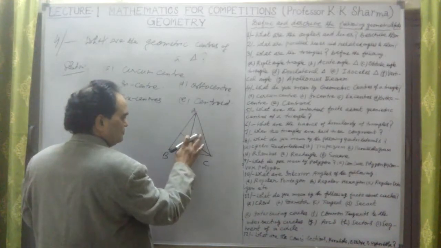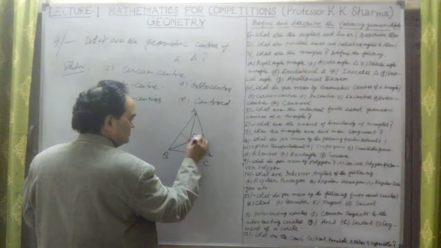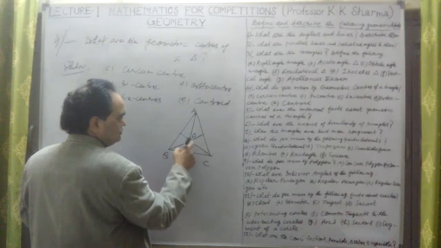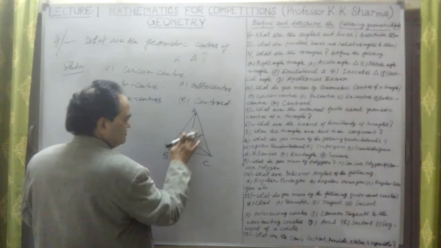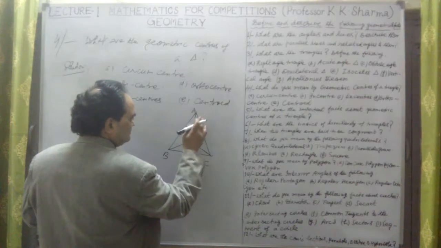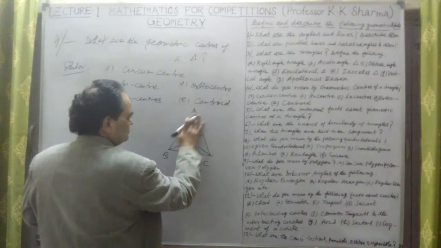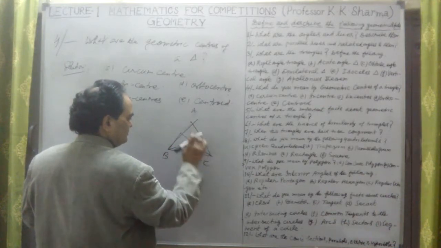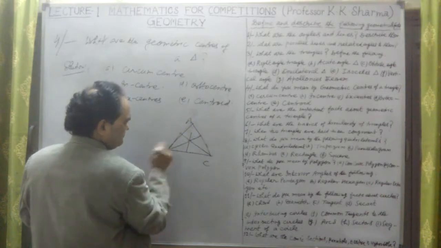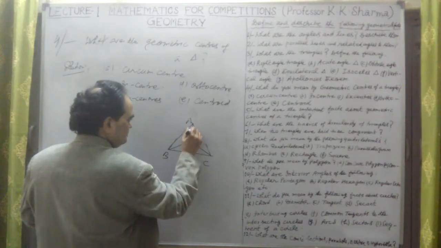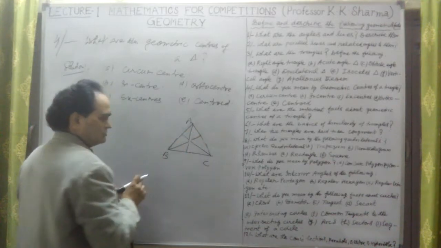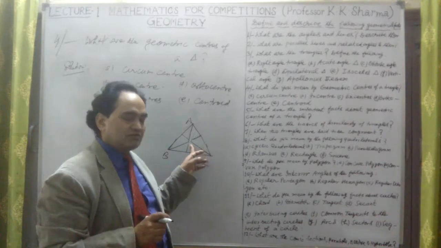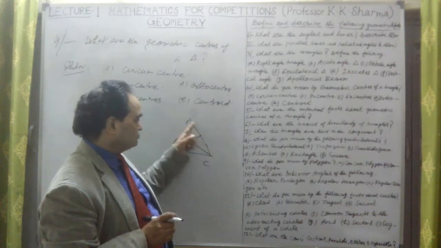Suppose I take this point O, where OB is equal to OC equal to OA. This is point A here, and this is the B point. Circumcenter is the center of a circle inside the triangle. We draw a circle which is passing through the three angular points.